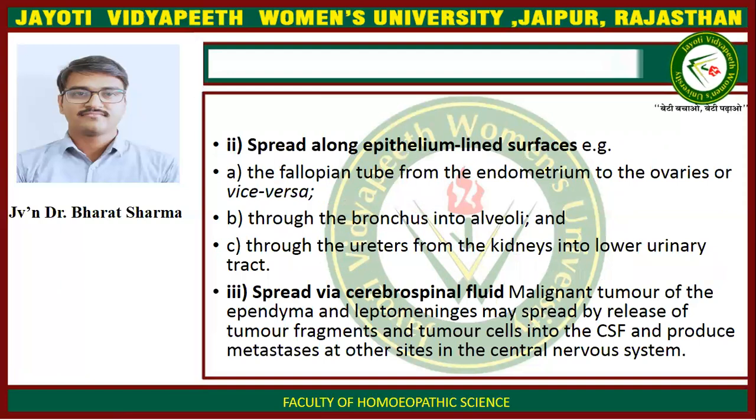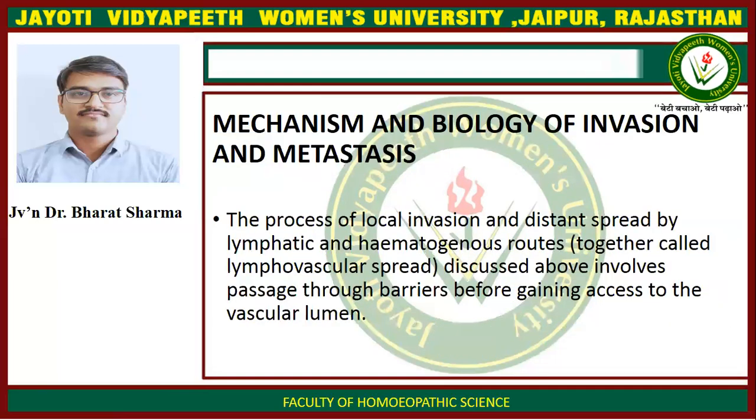Spread along epithelial-lined surface. Examples are the fallopian tube from the endometrium to the ovaries or vice versa, through the bronchus into alveoli, through the ureter from the kidney into lower urinary tract. Third is spread via cerebrospinal fluid. Malignant tumors of the ependyma and leptomeninges may spread by release of tumor fragments and tumor cells into cerebrospinal fluid and produce metastasis at other sites in the central nervous system.